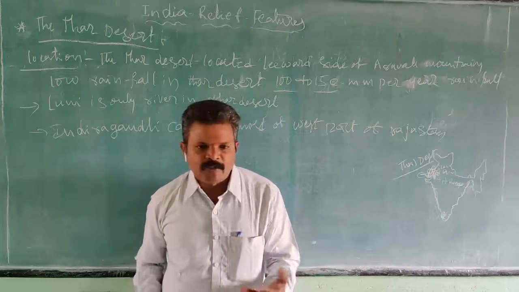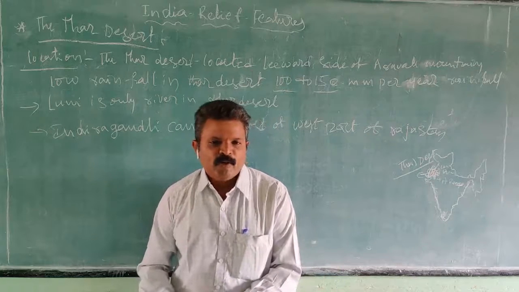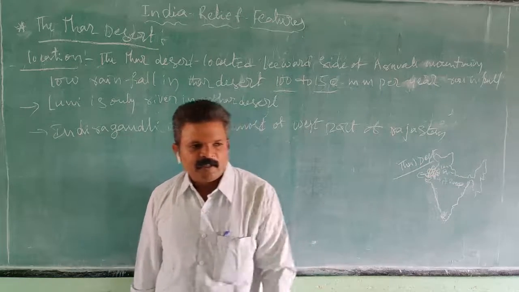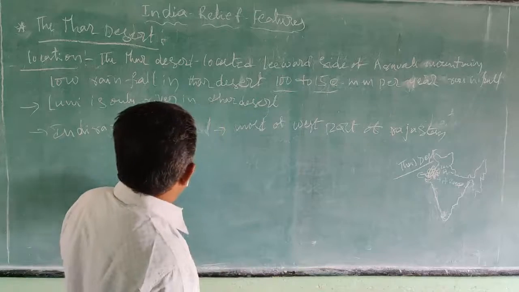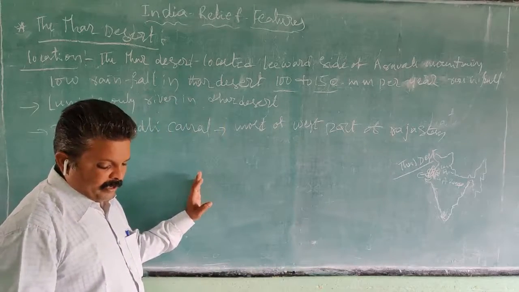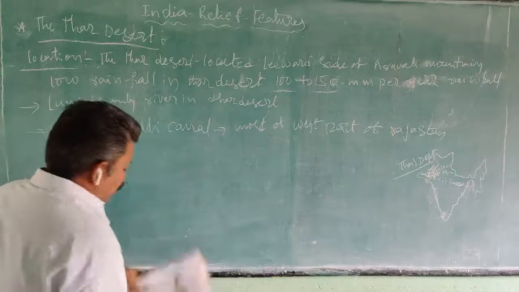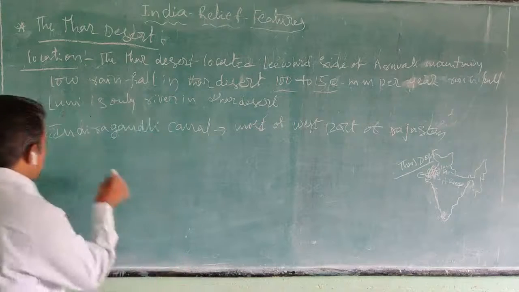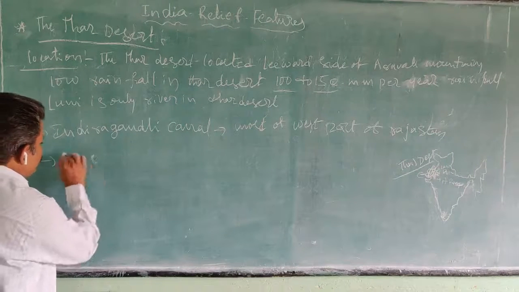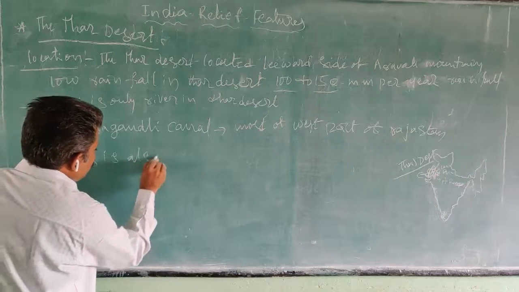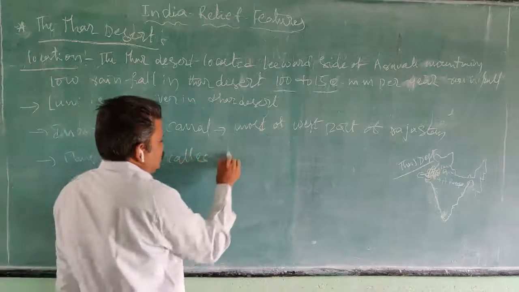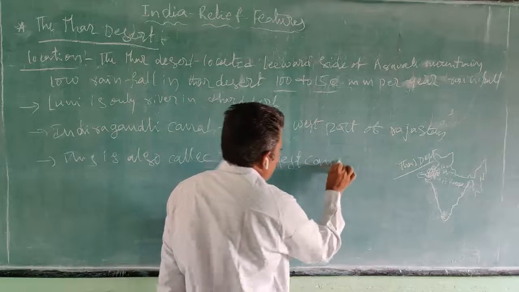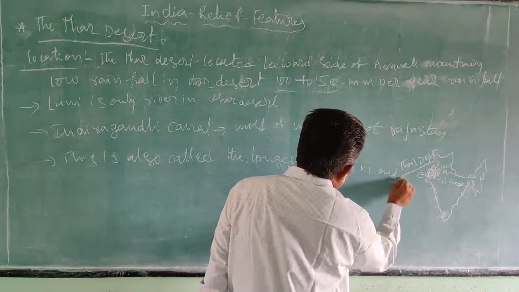People could not live there because there was no water. But today this west part of Rajasthan comes under cultivation, because the government dug the Indira Gandhi canal. This is also the longest canal in India.